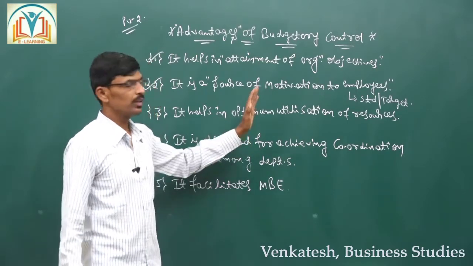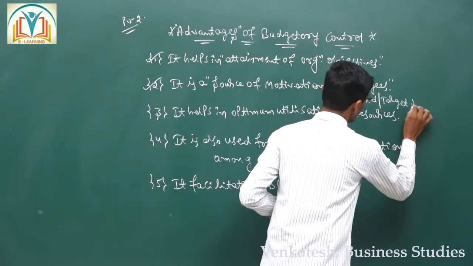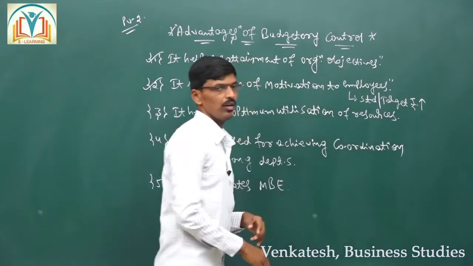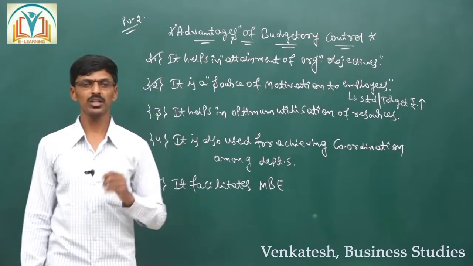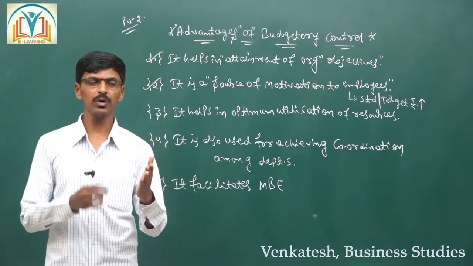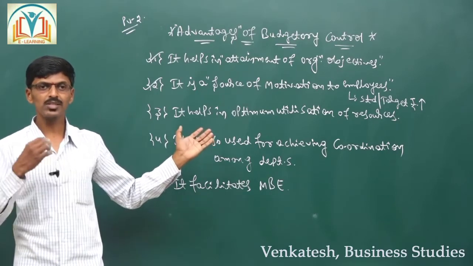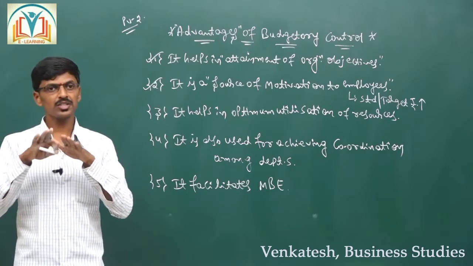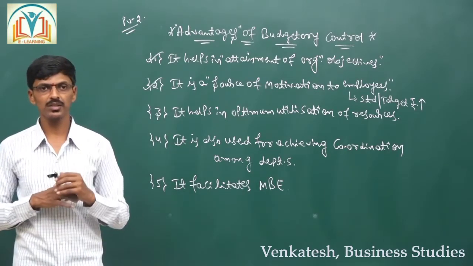So if the target is achieved, they are going to get higher remuneration, or as per the work done, they are going to get the remuneration in the form of salary or in the form of wages. Means the employee knows the standard of performance. If he or she does not meet the target, their salary will be reduced.